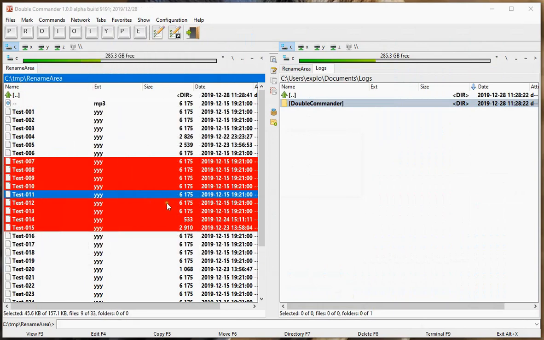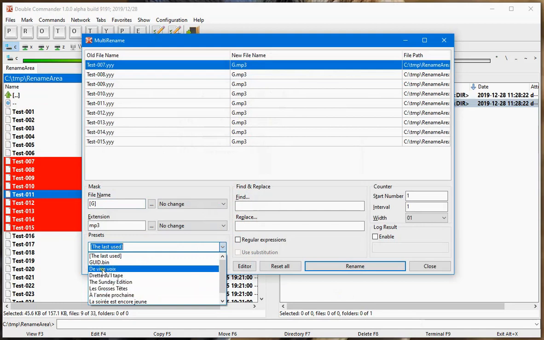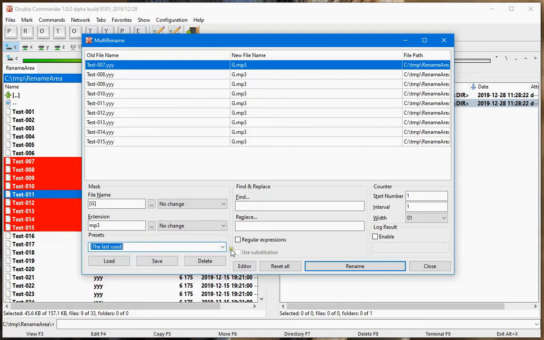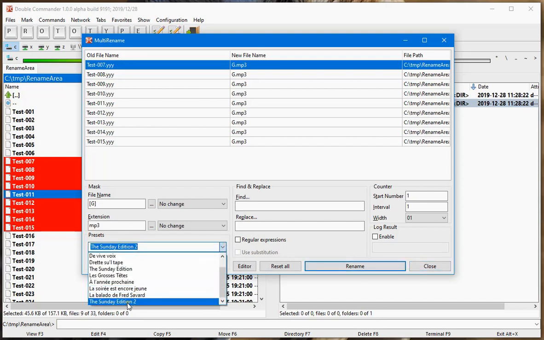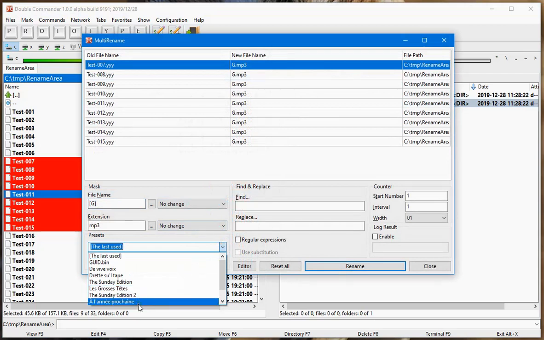Another thing I dislike is the order of the presets. It's not in alphabetical order. It's based basically on the hash signature of the setup name. And also, when we add something, for example, let's suppose I have the Sunday edition, I add the new one with 2. Right now it will be sorted at the end because it's the last one I just added. If I close and then reopen it, it will not be at the end. It will not be just after the Sunday edition. There is another one between.